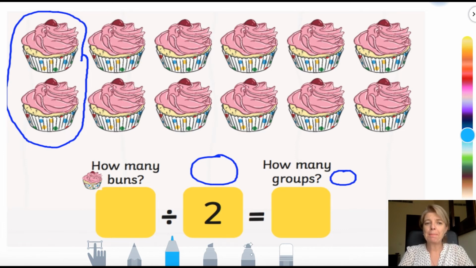Okay, here we have some cupcakes. Well, it says buns, but buns and cupcakes can be the same thing. So, I want you to first tell me how many buns, because we need to know how many altogether first. So let's count them in twos. 2, 4, 6, 8, 10, 12. There are 12 buns altogether. Then it wants you to divide it into twos. So put them into twos.